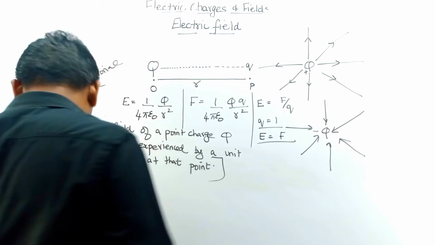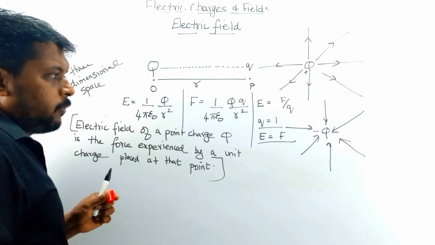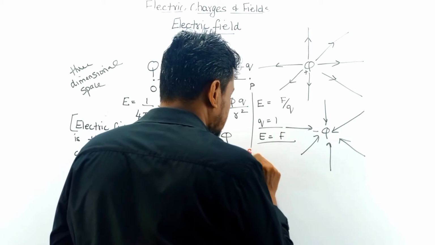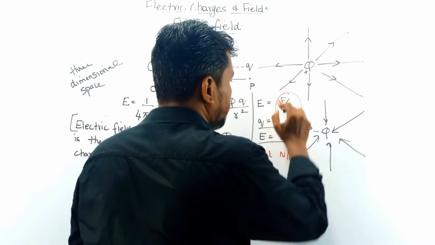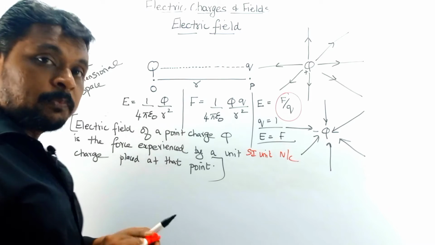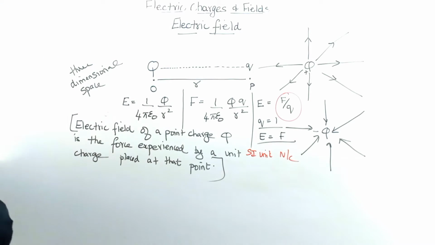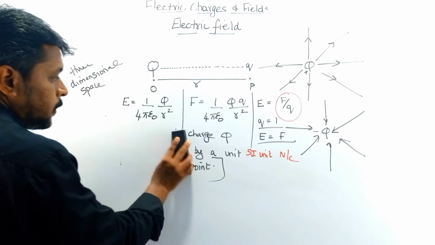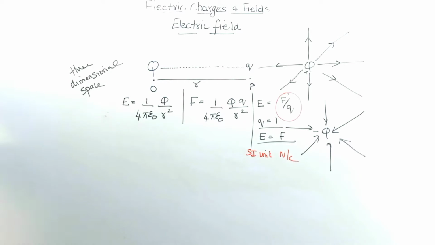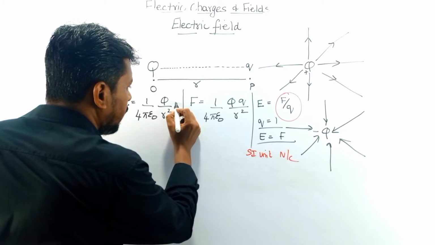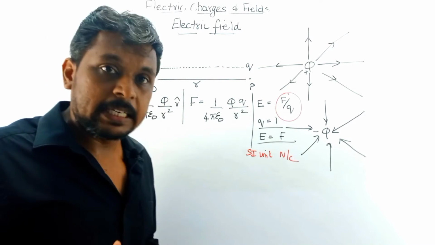Now one more point I am going to add. We have talked about the electric field. Now what is the unit of electric field? The SI unit of electric field is Newton per Coulomb. So from this formula we can say that the unit of electric field is Newton per Coulomb. Now some more points about electric field. You have this formula. Here I have talked about only the magnitude. With respect to direction, we have to consider the unit vector.